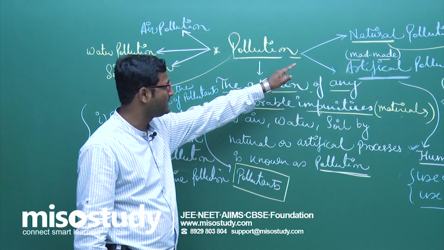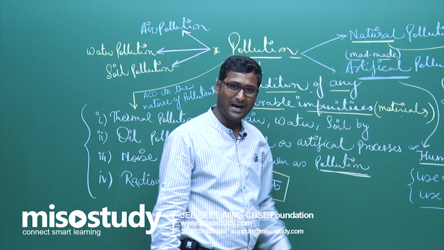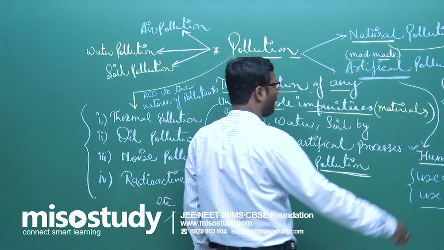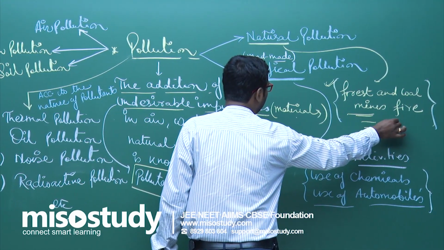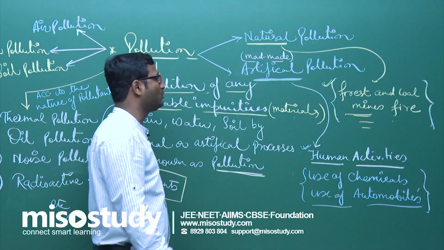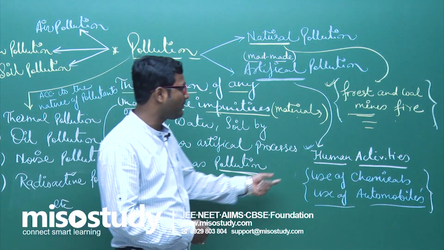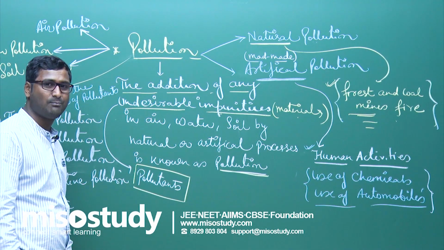Types of pollution are natural pollution and artificial, that is man-made pollution. Forest and coal mine fire is an example of natural pollution, and human activities are known as artificial pollution.